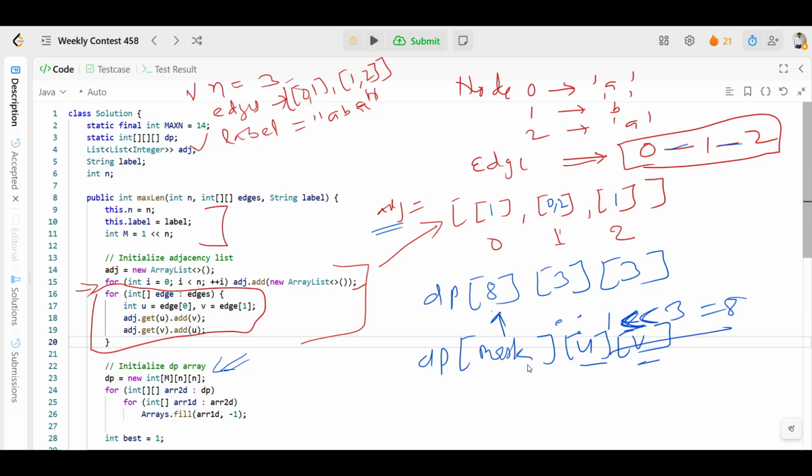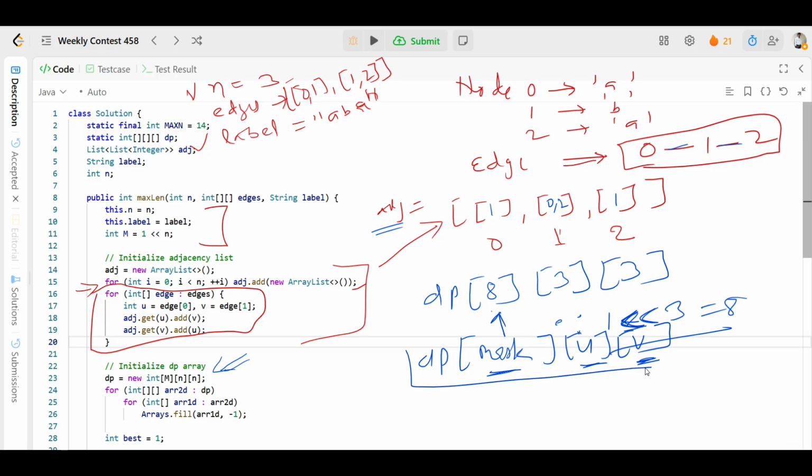Let's suppose we want to store the answer: the maximum number of matching character pairs we can extend when we start a pair at node u and it ends at v, where we have already used the nodes in the mask. Are you understanding?